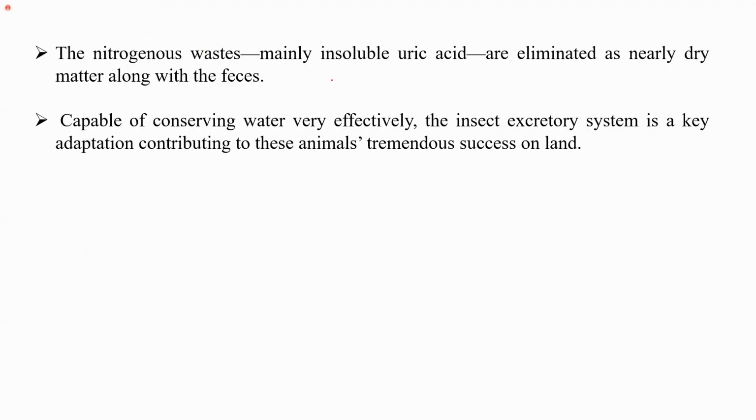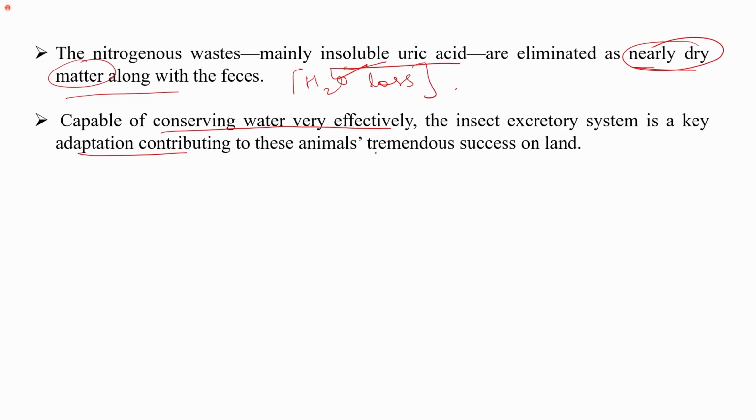So the nitrogenous waste, mainly the insoluble uric acid, is eliminated as nearly dry matter along with the feces. So this dry matter helps in preventing water loss. The water loss is less. Since the nitrogenous waste is excreted in the form of insoluble uric acid, they are capable of conserving water very efficiently. The insect excretory system is a key adaptation contributing to these animals' tremendous success on land.